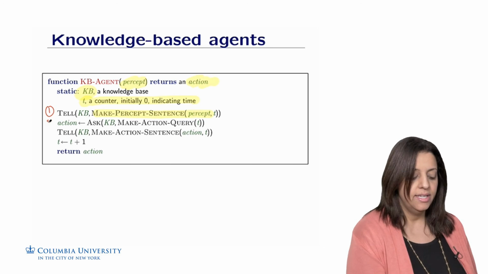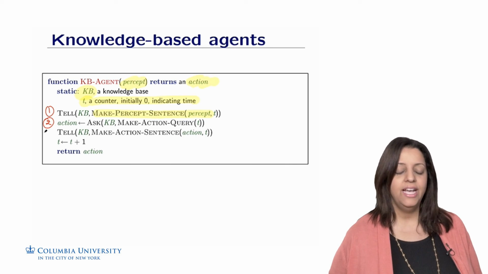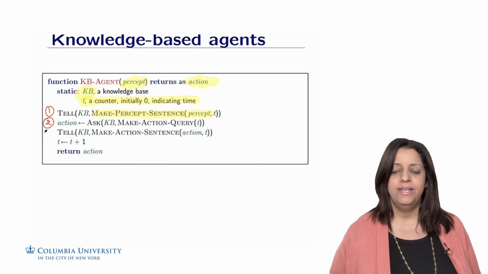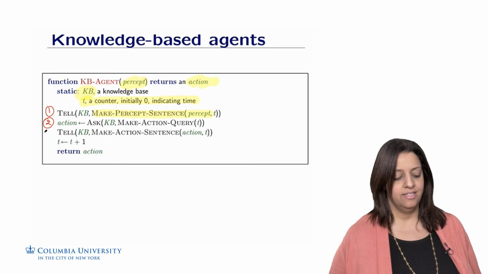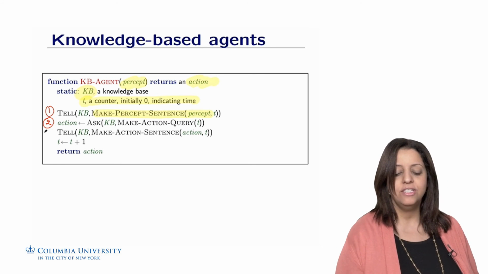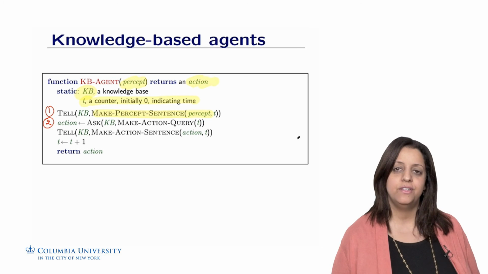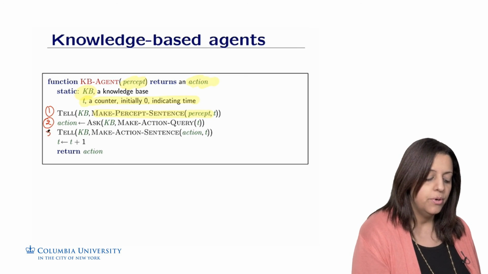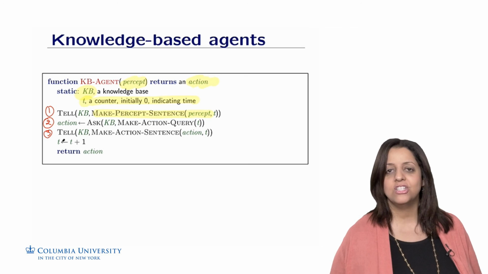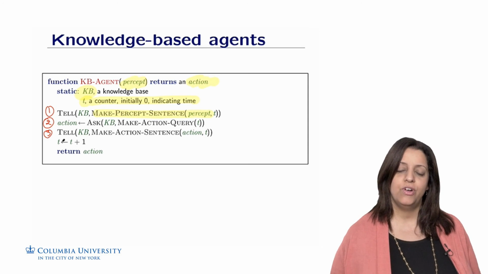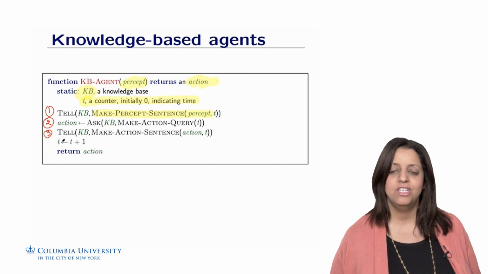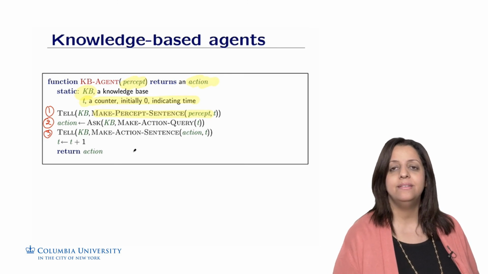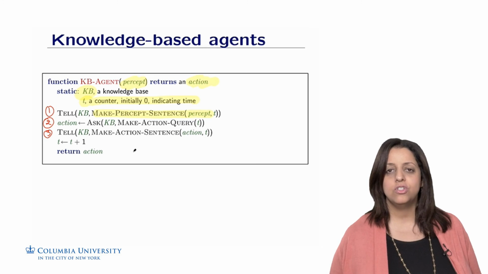The second one is to decide what to do. So the agent will ask or query the knowledge base, given the new percept and the prior knowledge about the environment, what kind of actions it needs to take. This is where the agent would be deliberating and making inferences about what to do. The third component is to tell the database what action the agent chose. From the program of the agent, from the prior knowledge and from the new percept, we have some decision about what actions to take, and this will be added to the knowledge base. Right? So the process will repeat as time goes on. This is the general structure of the agent.